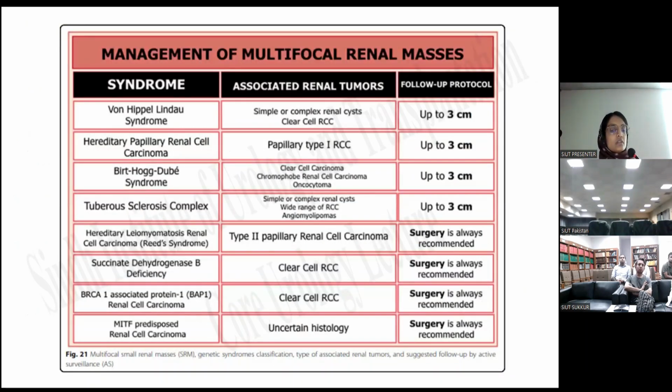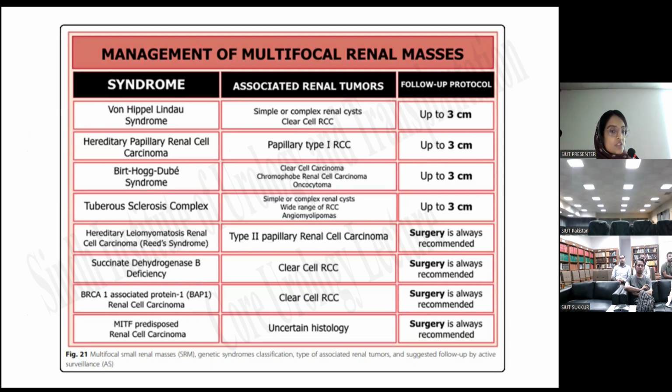This is a brief representation of the management of multifocal renal masses, in which the genetic syndromes are written over here, and the renal tumors associated with these syndromes are written over here.